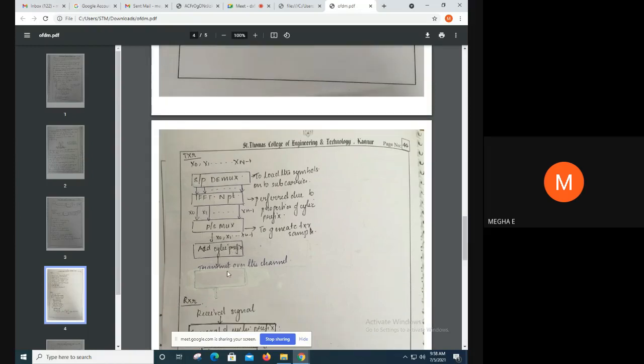We will discuss why there is a need to add the cyclic prefix, but for now, the output of the mux is x0, x1, etc., up to xn minus 1, to which we add a cyclic prefix. And by adding the cyclic prefix, we transmit over the channel.